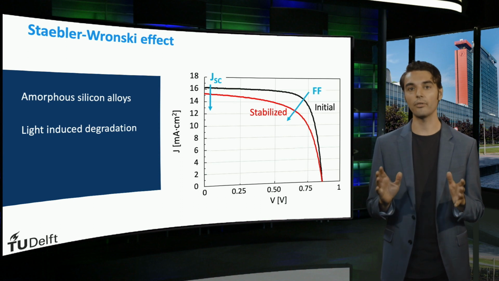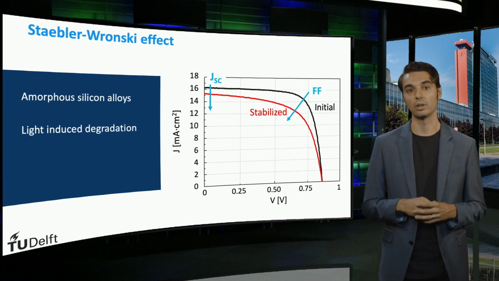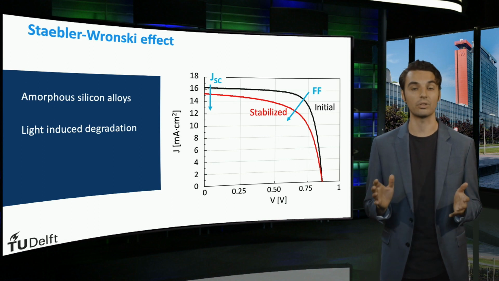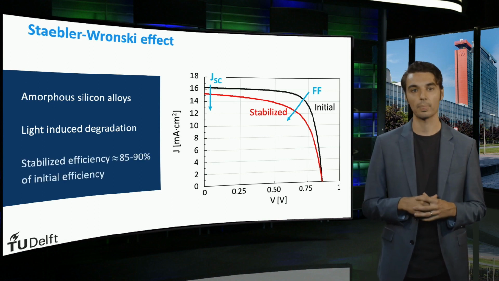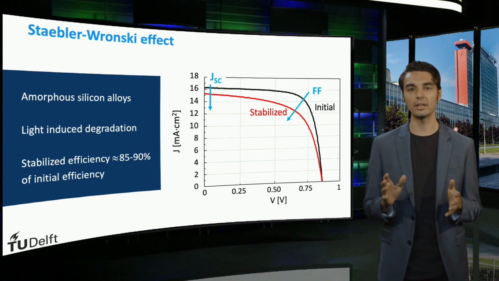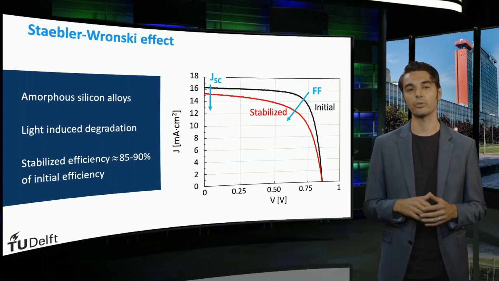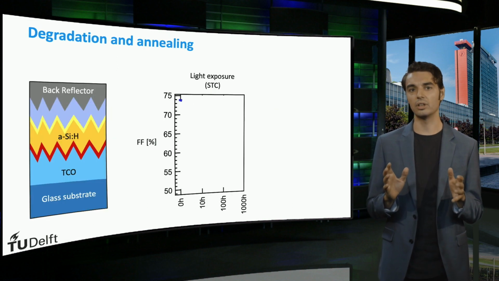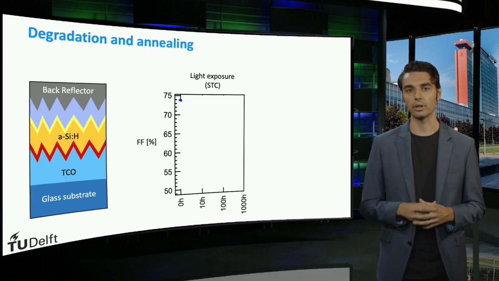The fill factor suffers most from the light-induced degradation, since the increased defect density in the bulk increases the series resistance of the solar cell. The stabilized efficiency is generally about 85 to 90% of the initial efficiency. But how exactly does the fill factor degrade during this 1,000-hour period?